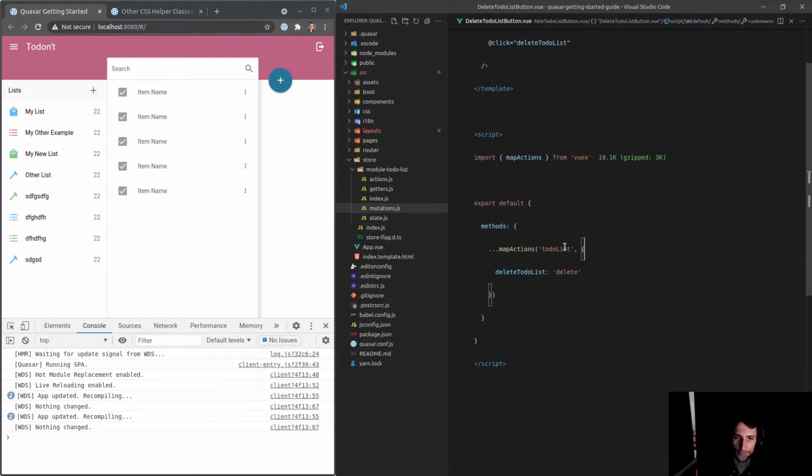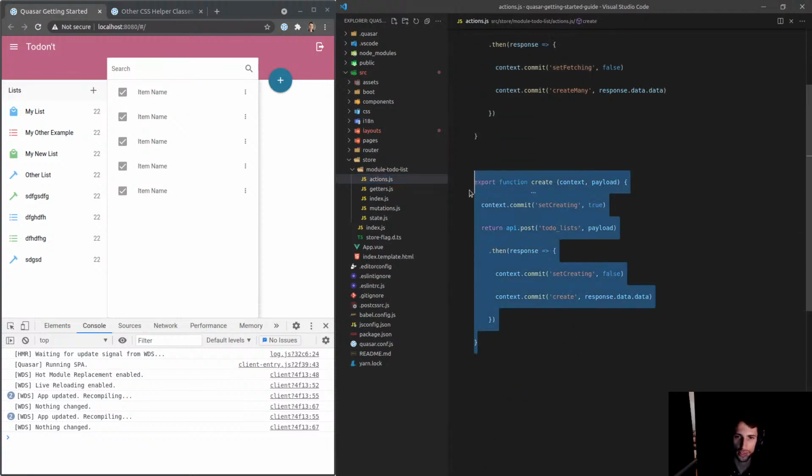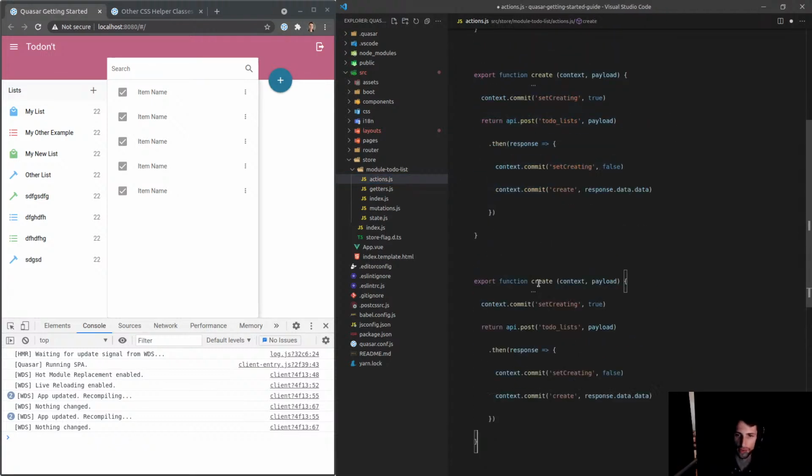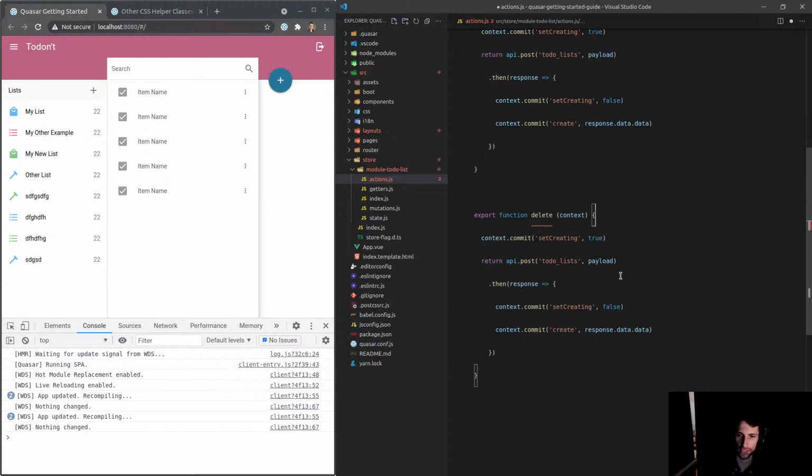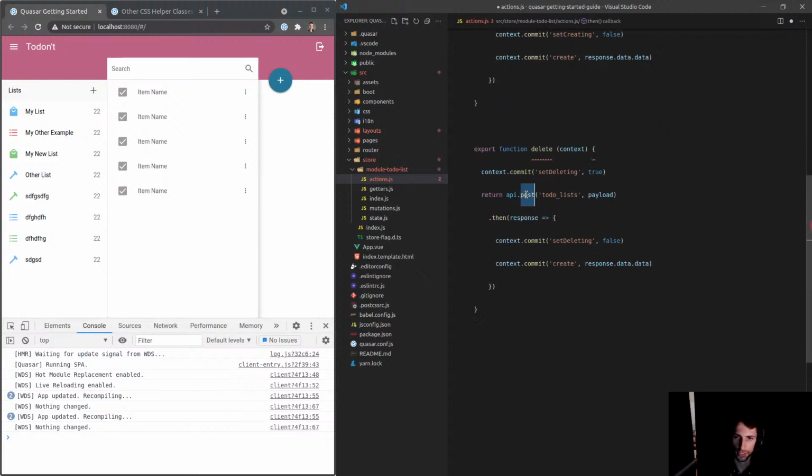All right, so if we now jump into our actions, we want one that is called delete. And this is going to be very similar code here. So let's say delete. We don't need to have a payload for a delete action. Set deleting true and false. Post, we're going to make that a delete request to to-do list. No, actually, we're going to need the ID as well. So we want the UUID of the thing being deleted. Or I think it might actually just be an ID. So let's say ID there.